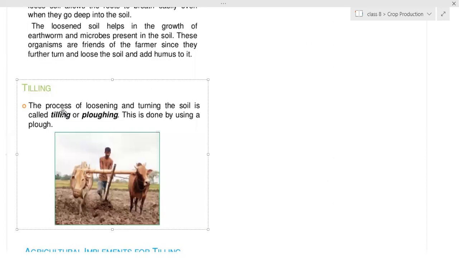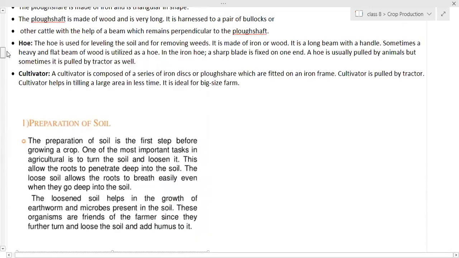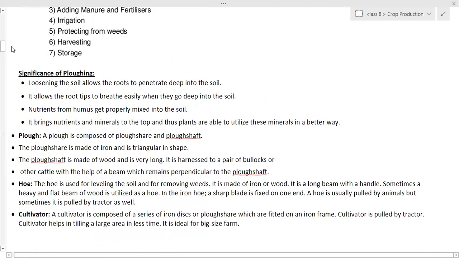The process of loosening and turning of the soil is called tilling or plowing. This is done by plow, hoe, and cultivator. Yes, ma'am, done. Then write down these points: the significance of plowing, and the structure of plow, hoe, and cultivator.